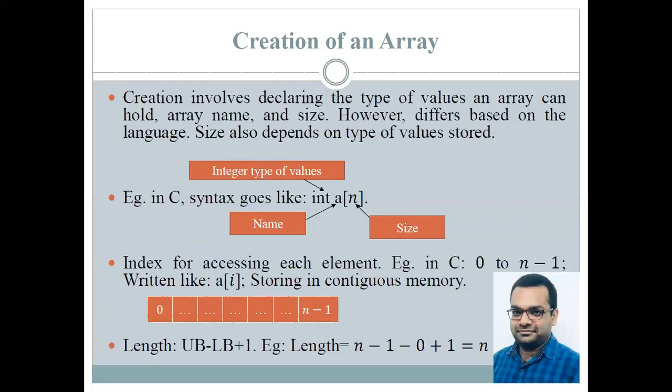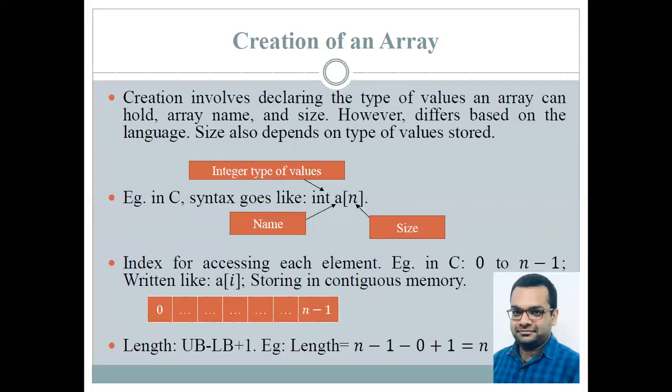Now, an important aspect comes: how do we access the elements of an array? A very important term over here is the index. Since arrays are stored in contiguous memory, once we get the location of the first element, after that, every index can be given in increasing order. So every value in the array is indexed.